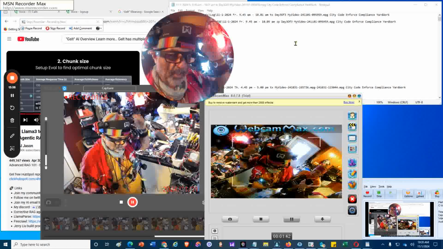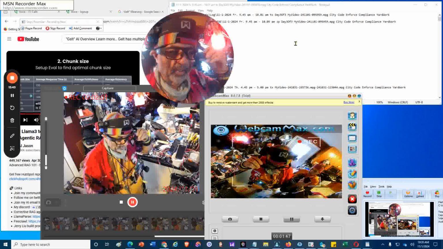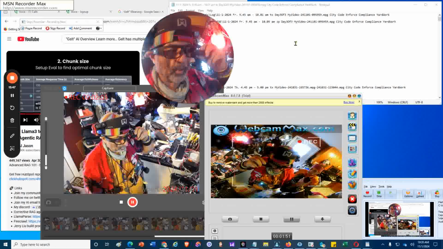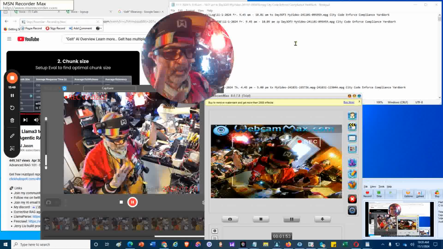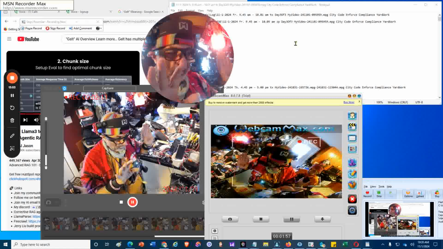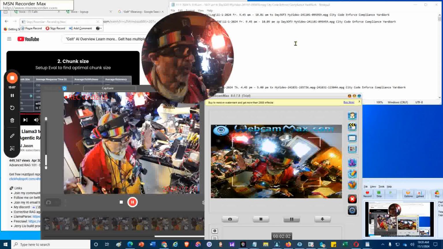This is a command-driven device, and I'm going to tell it, record video, and it started working. Now I want to tell it to turn on the flash. Flash on! And you see the flash, so the flash is working.